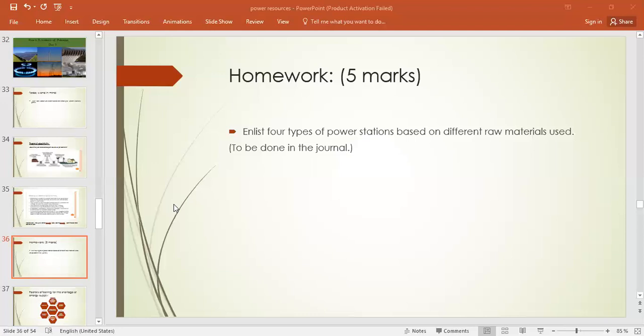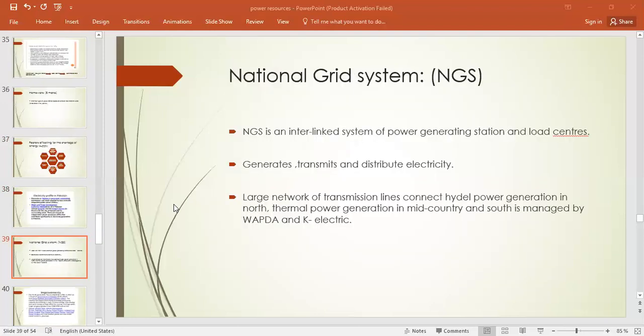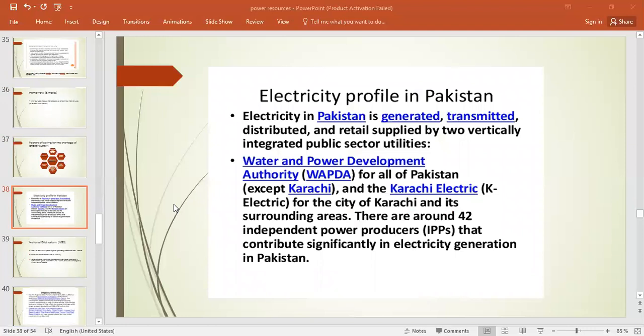Okay, now let's talk about the electricity profile in Pakistan. When we talk about the electricity profile, there are 2 main stakeholders that are responsible to handle this, right? One is WAPDA. The full form of WAPDA is the Water and Power Development Authority. And another one is K Electric, that works in Karachi, right? That is Karachi Electric. These are 2 main organizations involved in power generation, transmission and distribution of electricity.